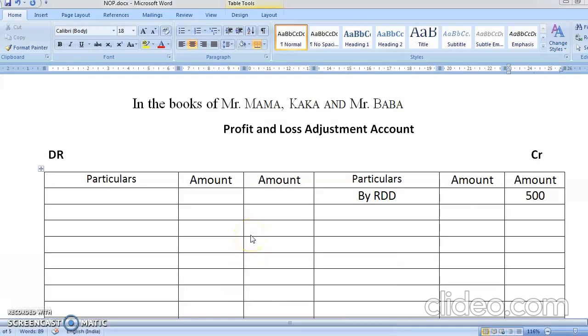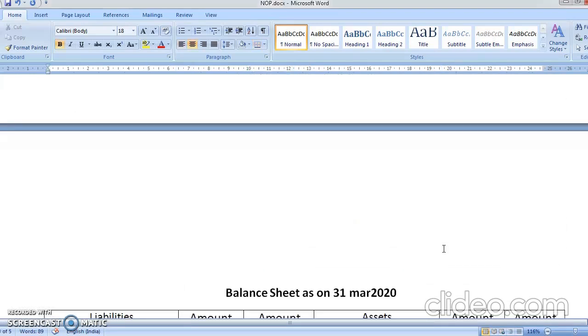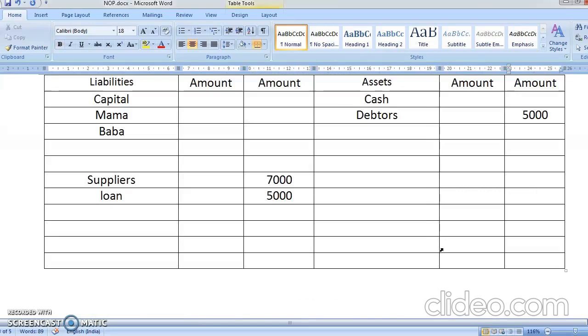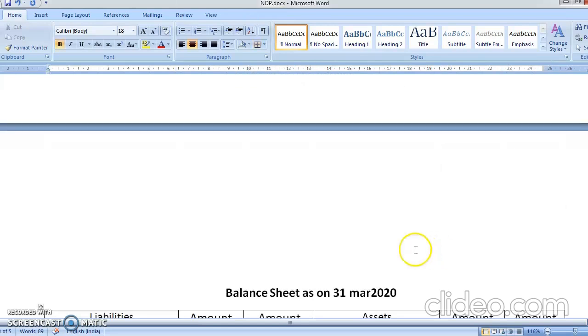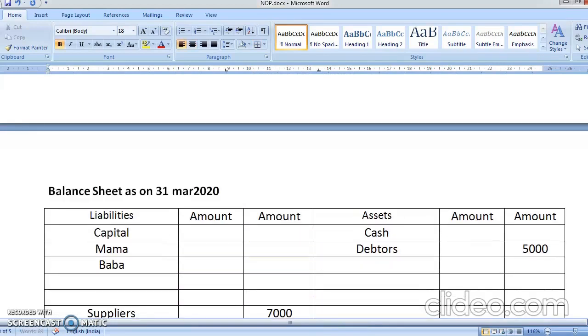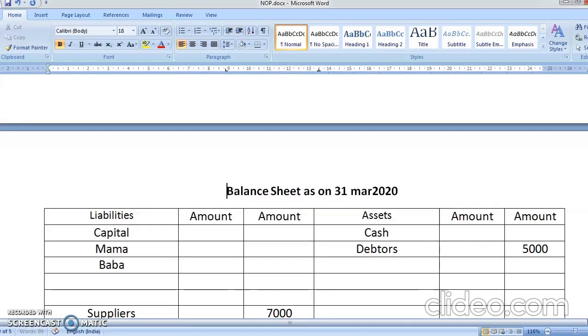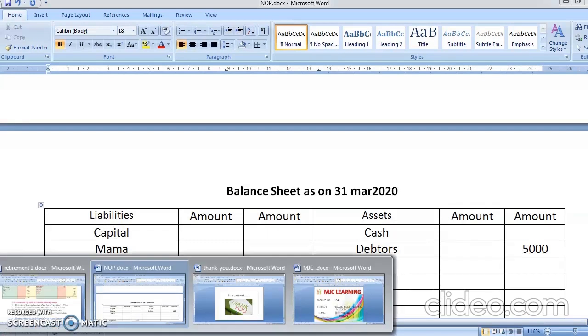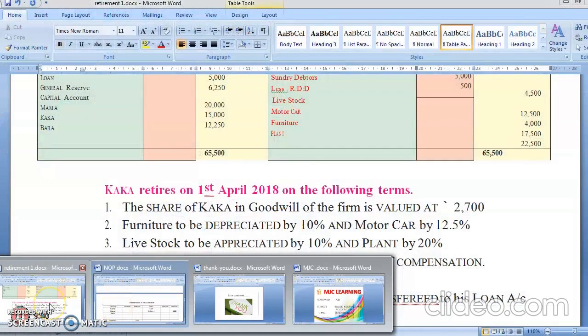Now again we'll go to the balance sheet part. Okay, now let's go. So we have done the debtors part, and then you have livestock, motor car, furniture, plant.